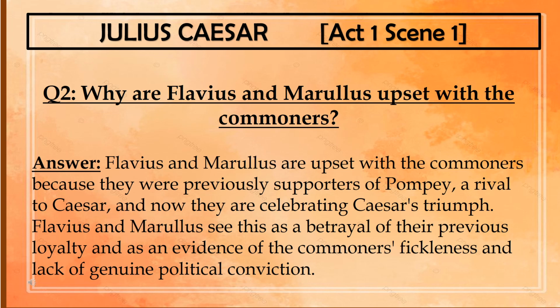Now Flavius and Marullus see this as a betrayal of their previous loyalty and as an evidence of the commoners' fickleness and lack of genuine political conviction, or that they are shifting their loyalty. They do not have a strong political standpoint is what they are worried about, that how are they being able to easily switch sides.